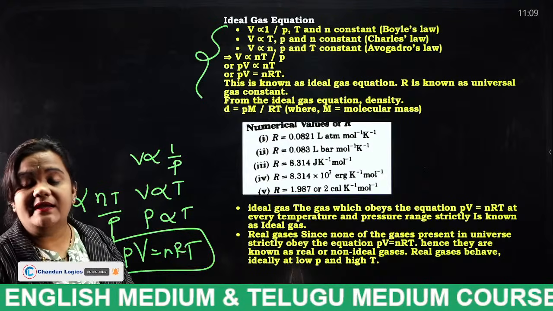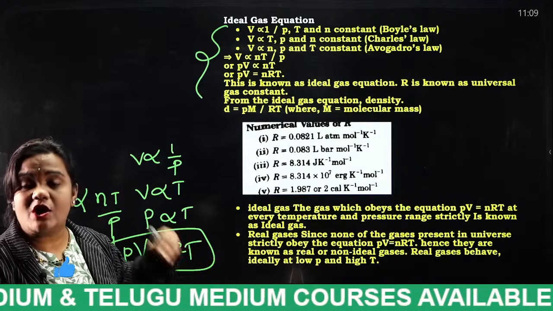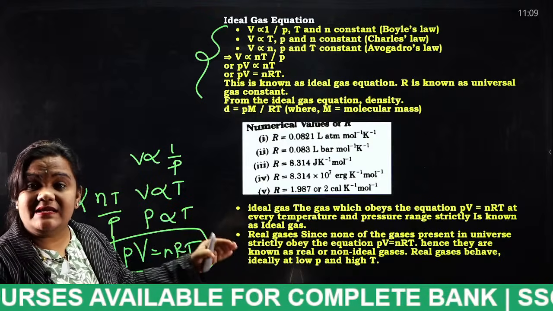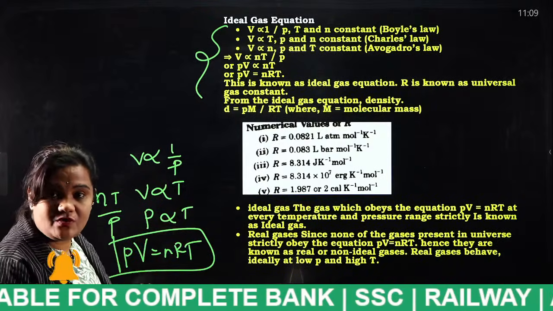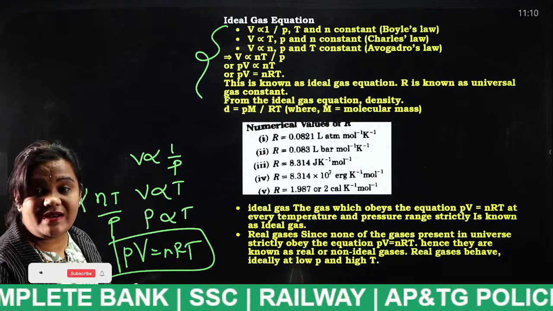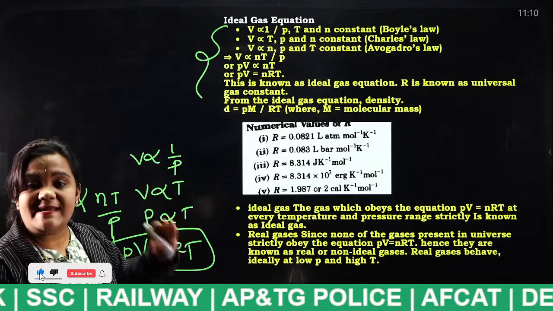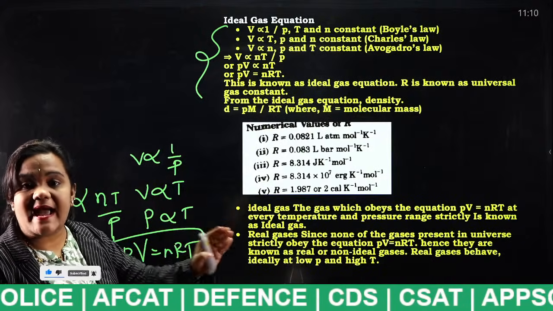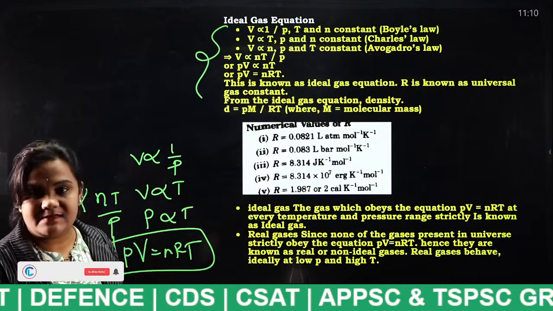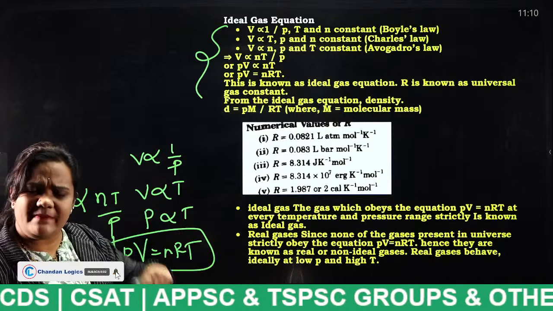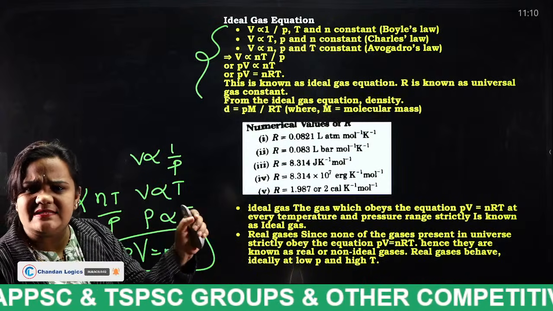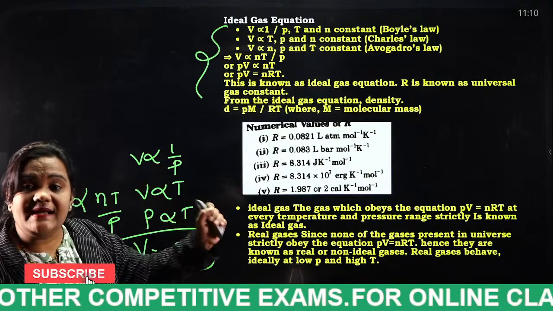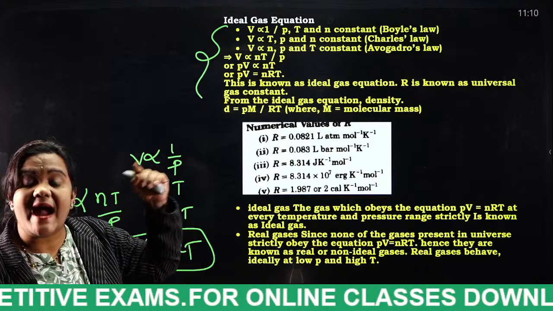In general, in the universe, no gas is perfectly ideal. If a particular gas satisfies this equation, remember each and every student, very, very important, then that gas is considered as an ideal gas.